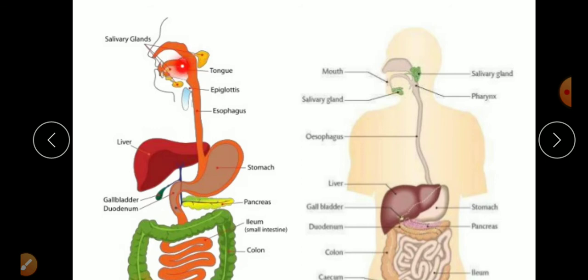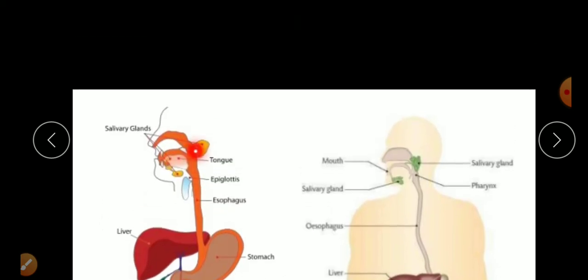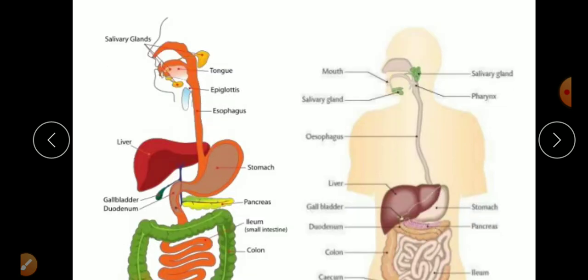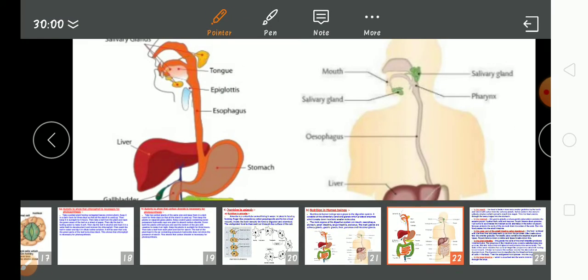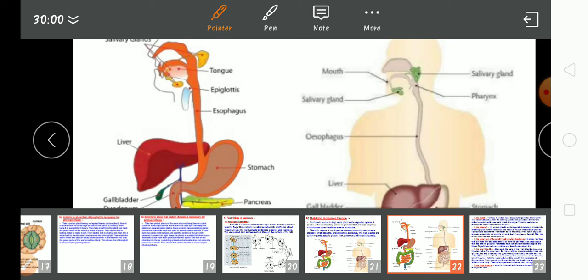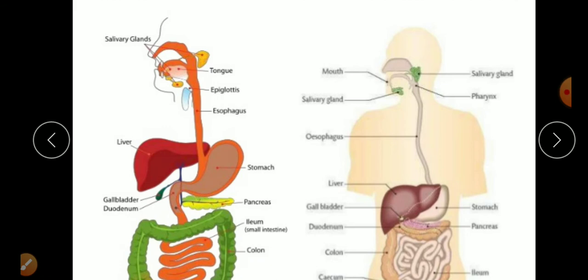Next is the epiglottis. The epiglottis is not a proper part of the digestive system, but it helps a lot because we have two pipes here in our neck. The first one is the digestive tract, which means the food pipe. Another one is the trachea, which means the windpipe. So the food cannot enter the windpipe; that is prevented by this epiglottis. Sometimes, in 1996 I think, the function of the epiglottis came in the CBSE board examination.